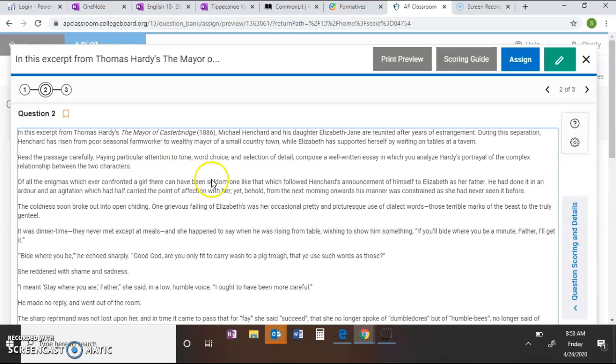You're going to want to relate things to tone, word choice, selection of detail. But be thinking about those paragraphs. And remember, the ultimate thing that you're doing here is how does the author show the relationship between these two characters, this complex relationship between father and daughter who had been separated for lots and lots of time and now are suddenly together. How does the author do that?